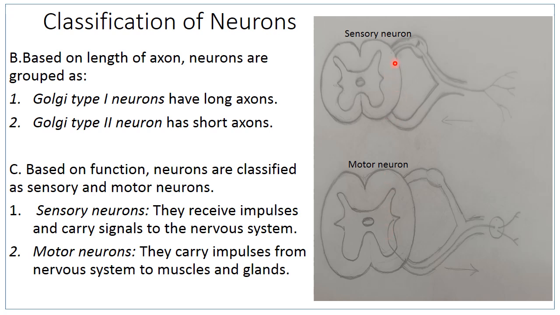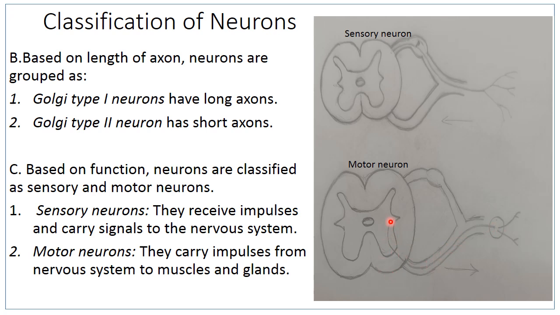So in this diagram, we can see this is the sensory neuron and this is the motor neuron. Sensory neurons receive impulse from the periphery and carry the signal to the nervous system. So this is the sensory neuron, and through the dorsal root ganglia to the posterior column of the spinal cord. This is the sensory neuron. It receives the impulse and carries it from the periphery to the central nervous system.